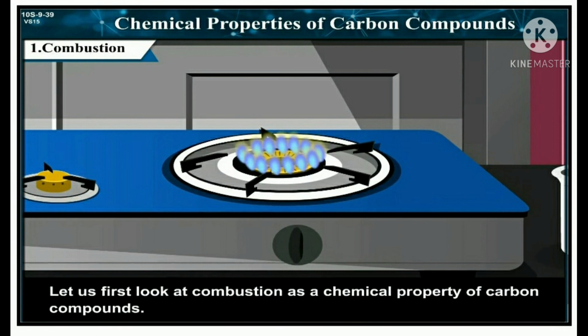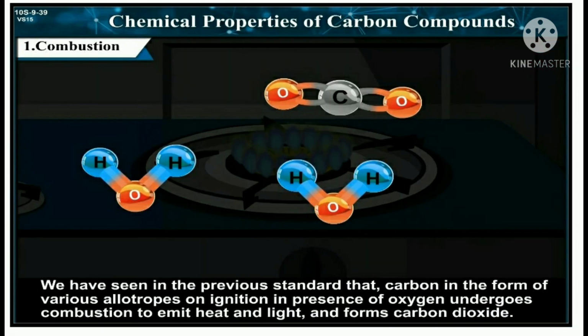First property is combustion. Let us first look at combustion as a chemical property of carbon compounds. We have seen in the previous standard that carbon in the form of various allotropes on ignition in presence of oxygen undergoes combustion to emit heat and light and forms carbon dioxide.